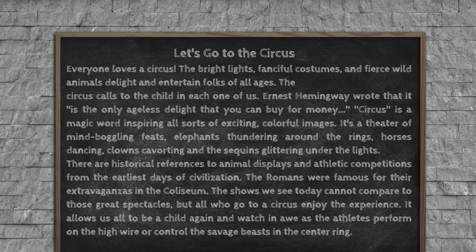Let's go to the circus. Everyone loves a circus. The bright lights, fanciful costumes, and fierce wild animals delight and entertain folks of all ages. The circus calls to the child in each one of us. Ernest Hemingway wrote that it is the only ageless delight that you can buy for money. Circus is a magic word inspiring all sorts of exciting, colorful images. It's a theater of mind-boggling feats. Elephants thundering around the rings, horses dancing, clowns cavorting, and the sequins glittering under the lights.